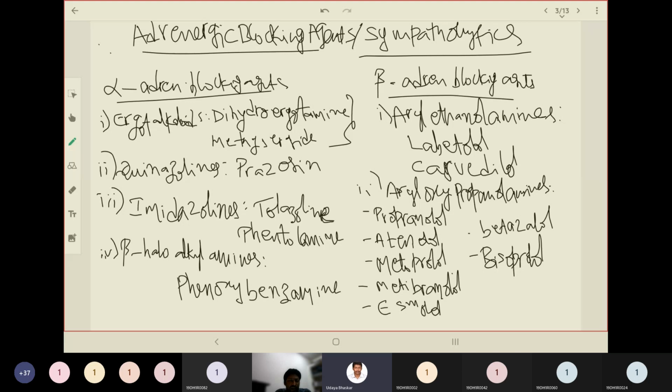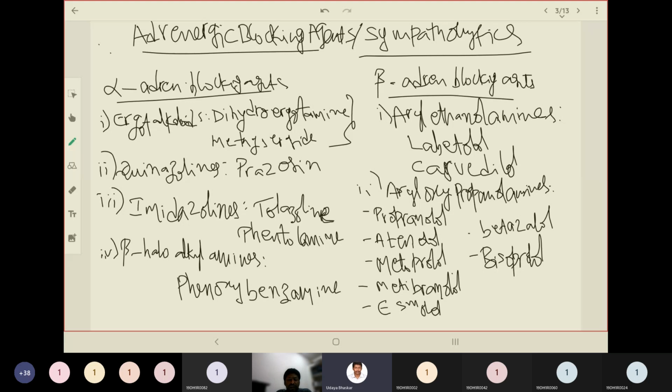If we move on, we have beta adrenergic blocking agents. We have two main categories under beta adrenergic blocking agents. First one is aryl ethanolamines. Aryl means any aryl ring, and ethanol means a two carbon compound with an OH group attached to it, and amine, NH2. So you know the general structure of aryl ethanolamines. And the second one is aryl oxypropanolamines. You should observe the difference in the two categories.